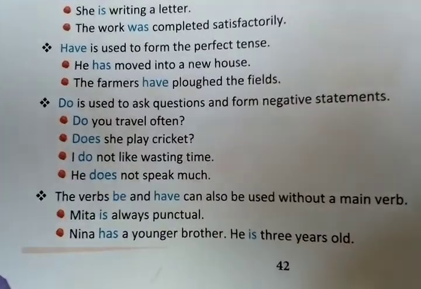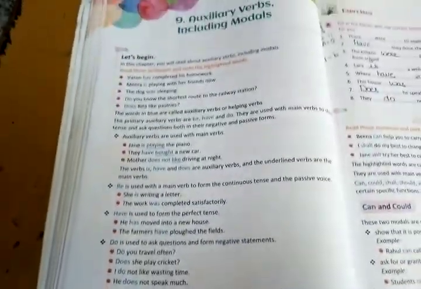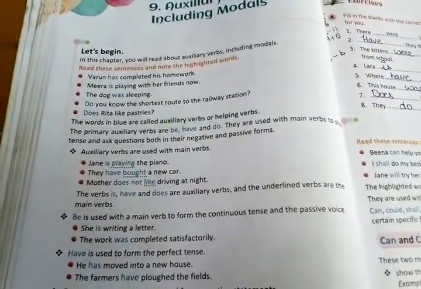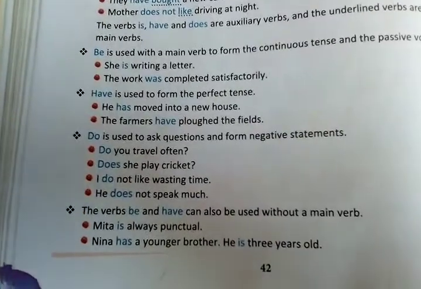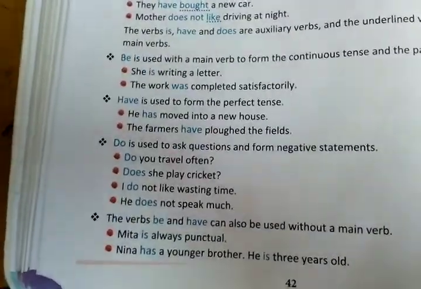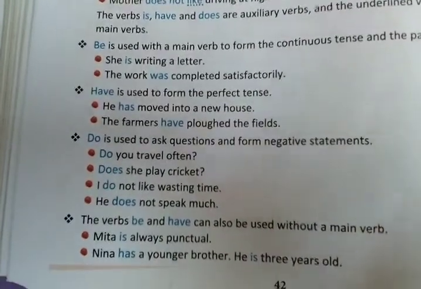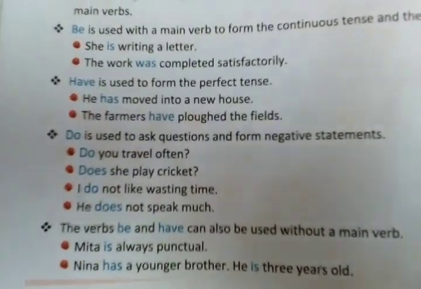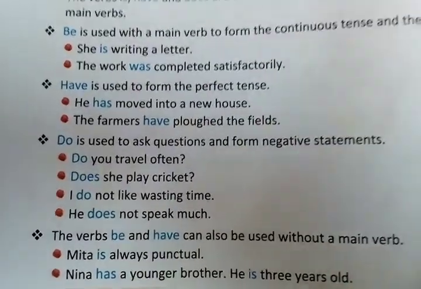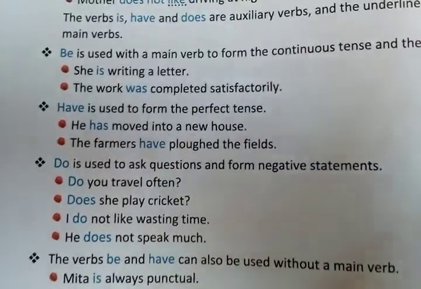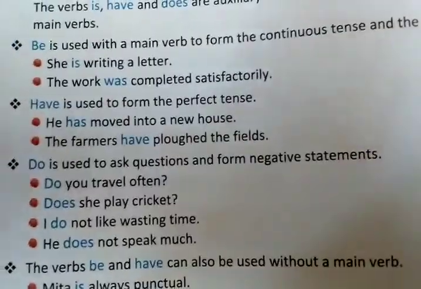Okay, understood with this? So here it's a complete explanation of auxiliary verb. Quickly I will tell you again. The auxiliary verb is a verb, okay, they are helping verbs, used with the main verb.